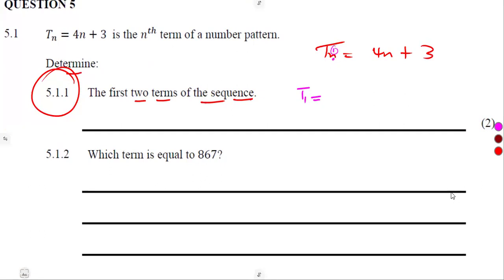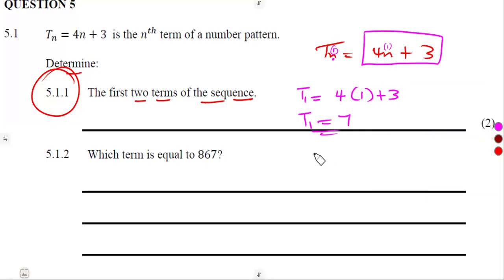So what does it mean? Wherever we see n on the other side, we must substitute a 1. So that's T1. So it means 4 into 1 plus 3. So what is going to be our T1 at the end? 4 times 1, that's 4, plus 3, which is 7. So the first term is 7.